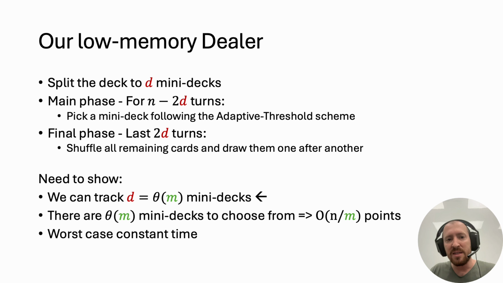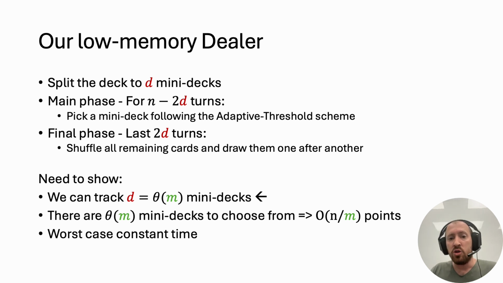For the main phase, we need to show that we can track Theta of M mini-decks, and that in each turn there are Theta of M mini-decks that are below the threshold, so we can draw from them. This implies that a guesser's probability of guessing correctly is order of 1 over m, and from linearity of expectation across the turns, that any guesser scores at most order of n over m through the main phase.